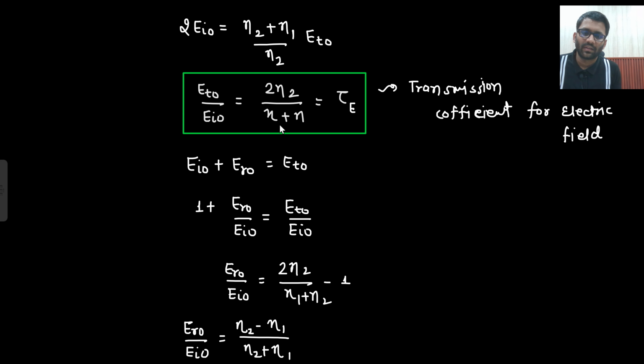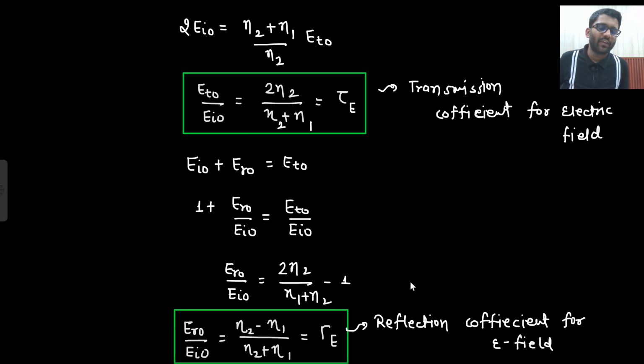What it is known as? Reflection coefficient, for E field.